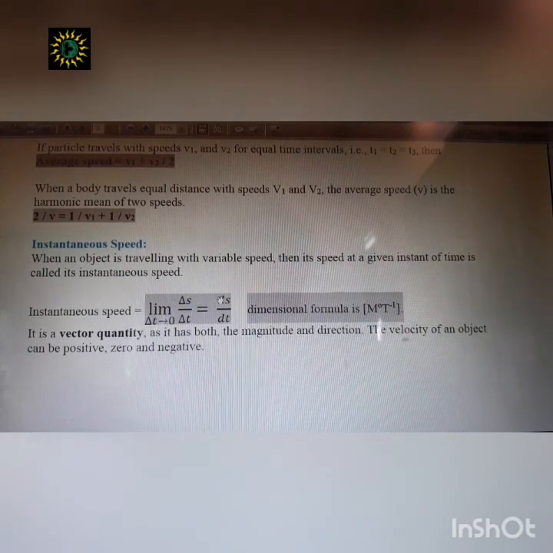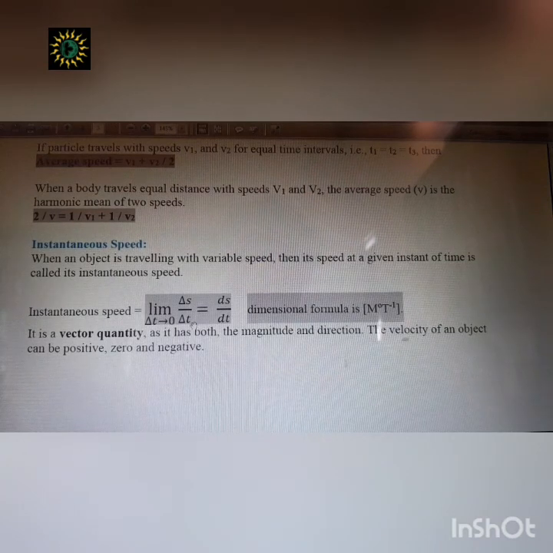Okay, so what is the physical significance of this ds and dt? That is the distance covered in the time interval dt, that is the rate of change of distance covered. And that is the instantaneous speed when it is written in the derivative form. The physical significance of this derivative form is the instantaneous speed.